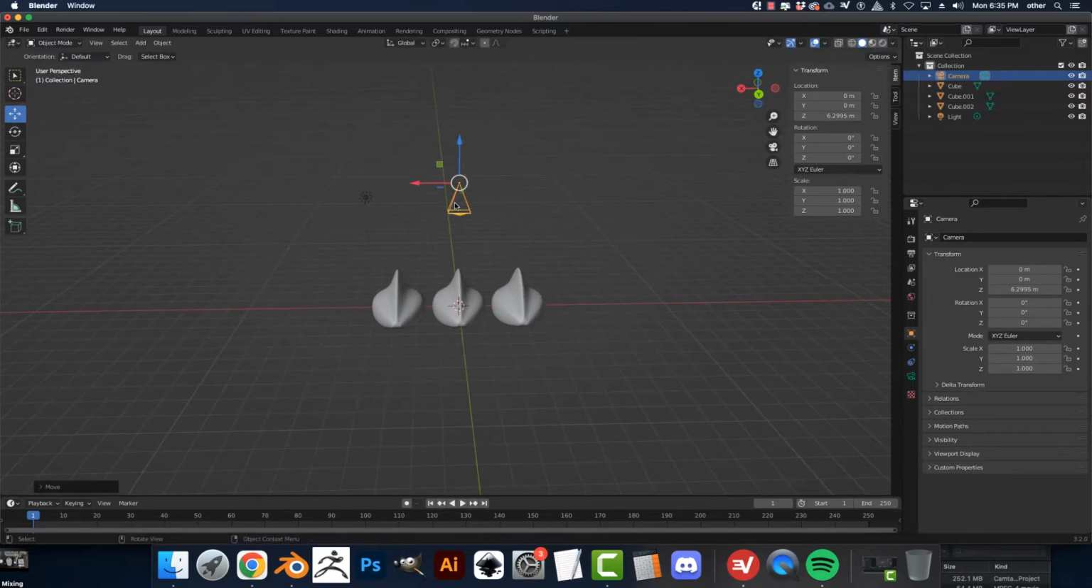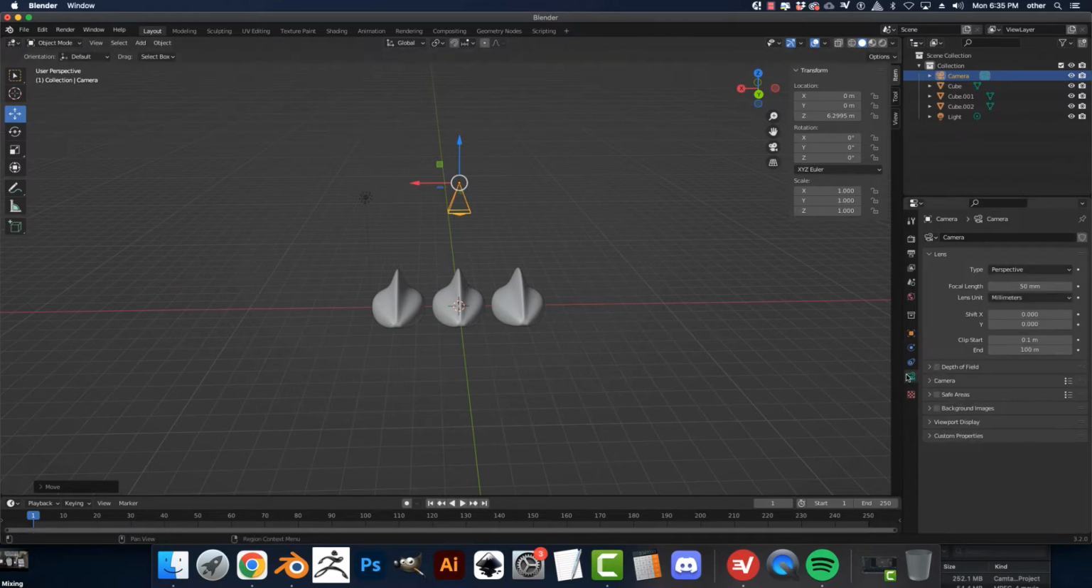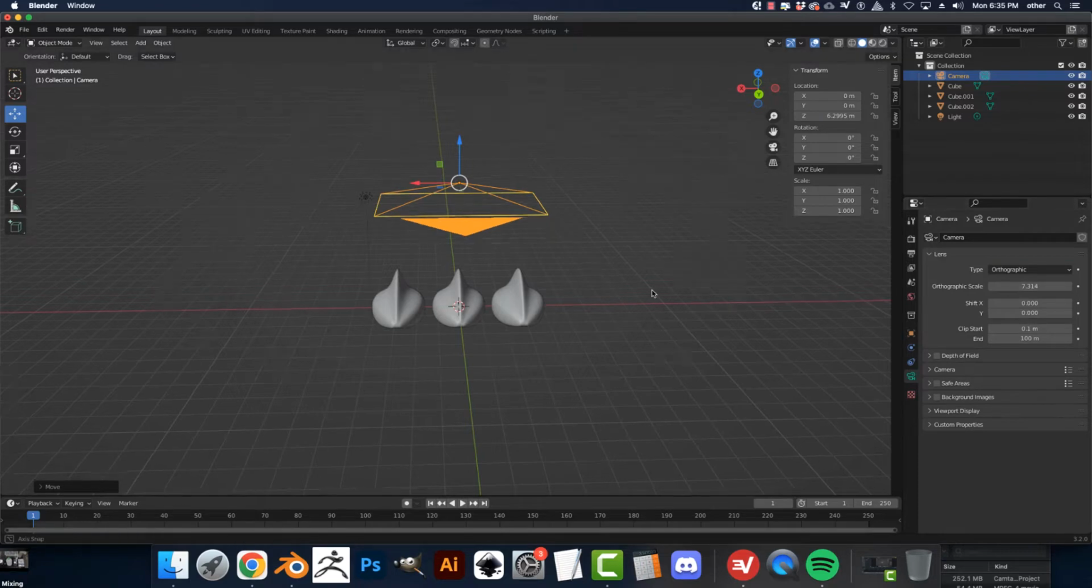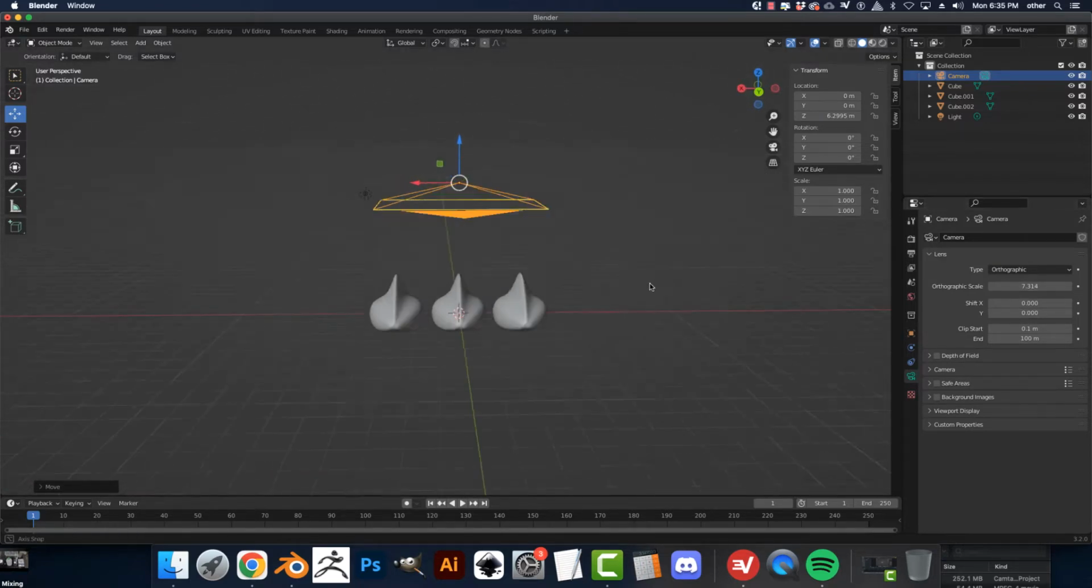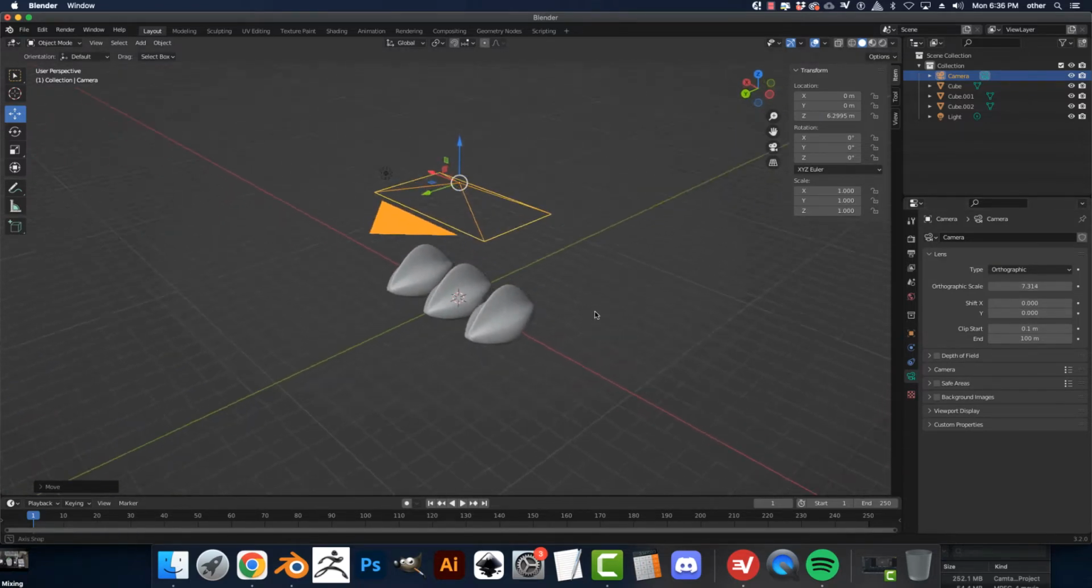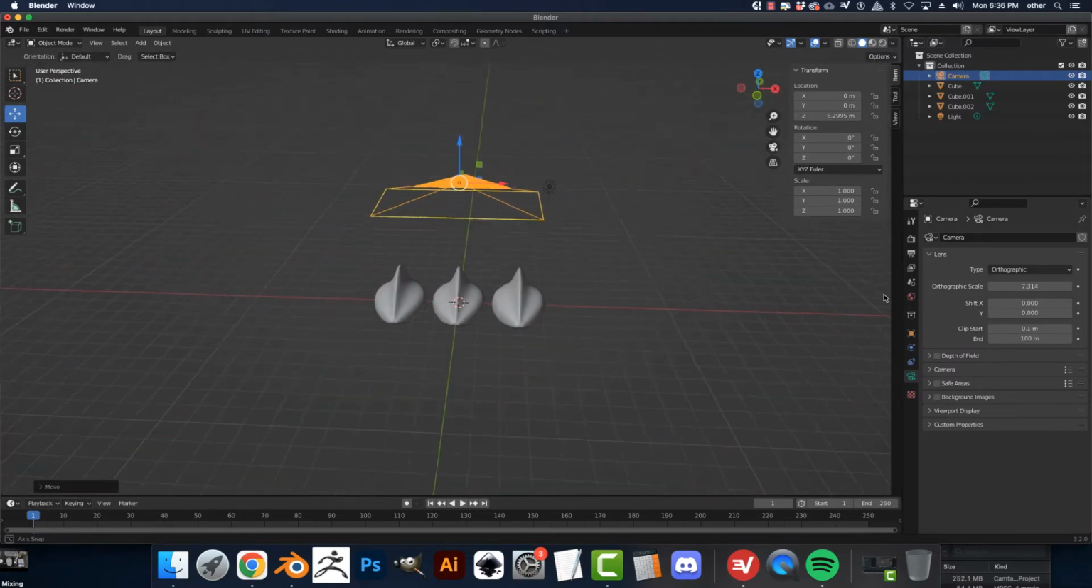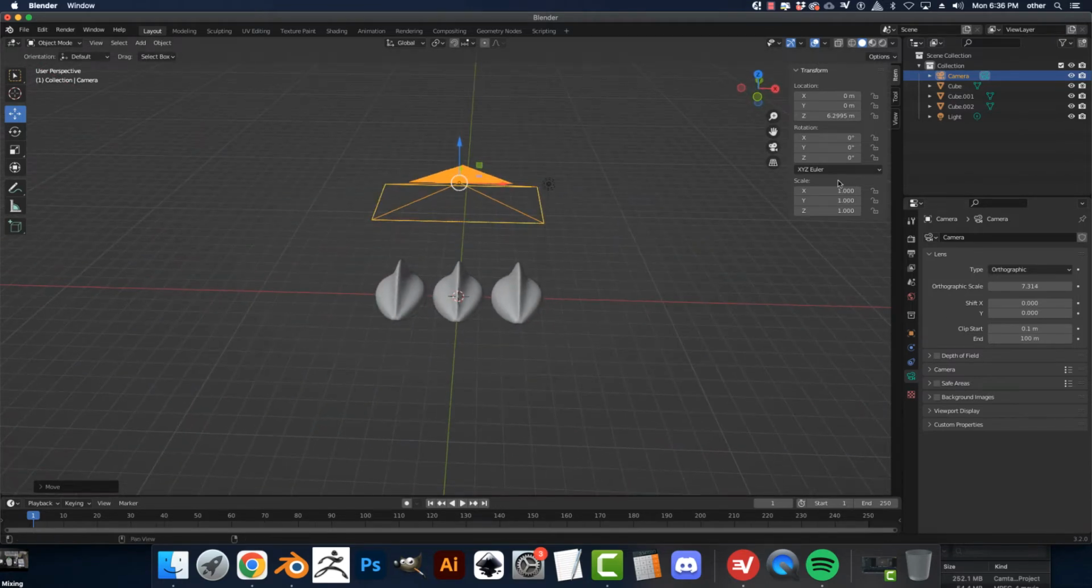Now that I have the camera highlighted, I'll go into camera. And I'm going to turn this into an orthographic camera. It's going to look something like this. Okay. And I can jump into that camera using this button right here.